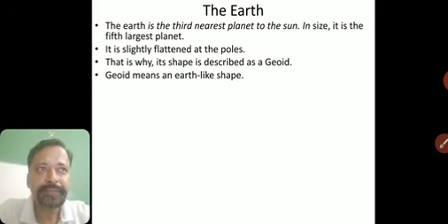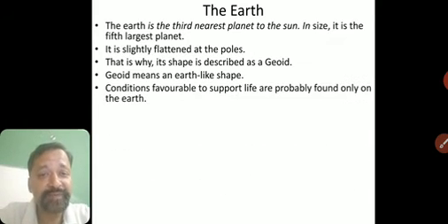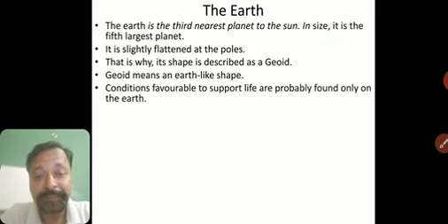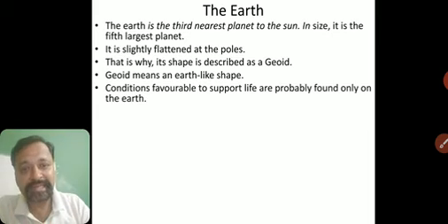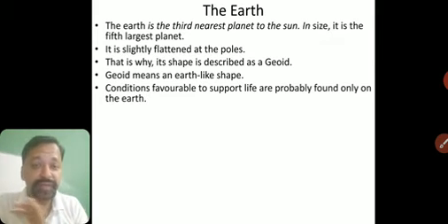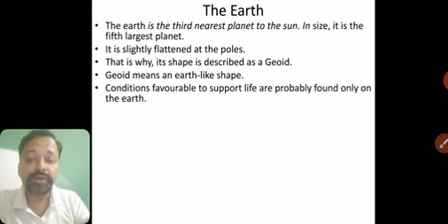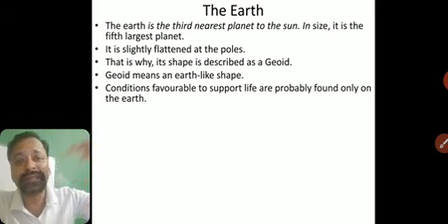Okay. Now, Earth has a very important feature, which is that conditions favorable to support life are probably found only on the Earth. Out of these 8 planets, most probably, we are not very sure, the life support system is only on Earth, because still we are not able to go to another planet and see.